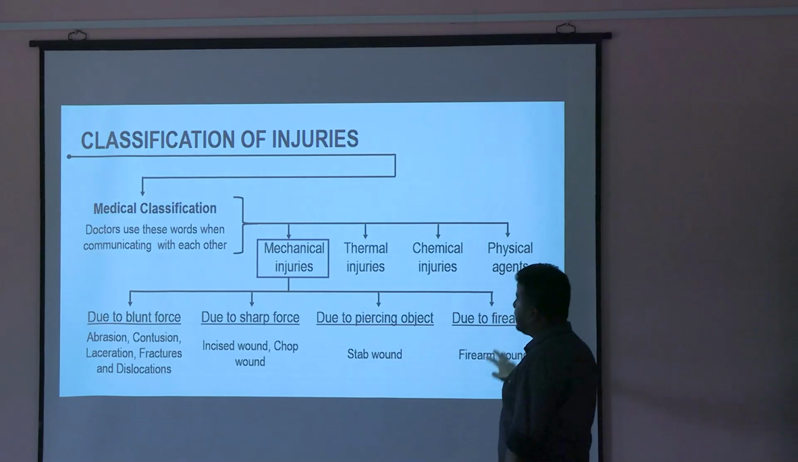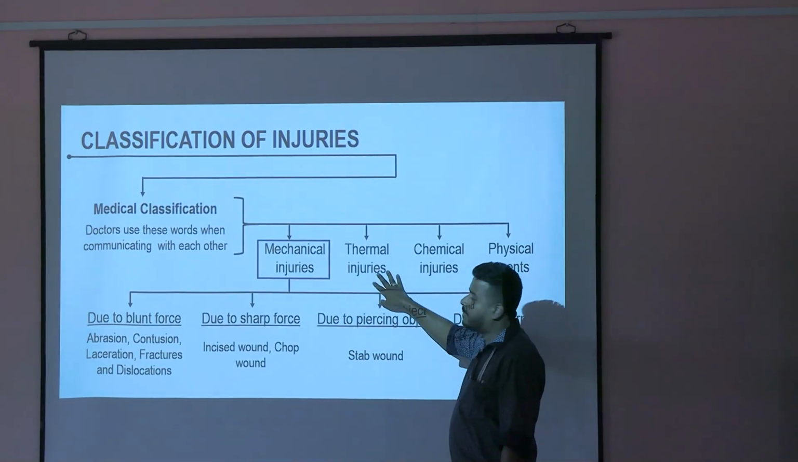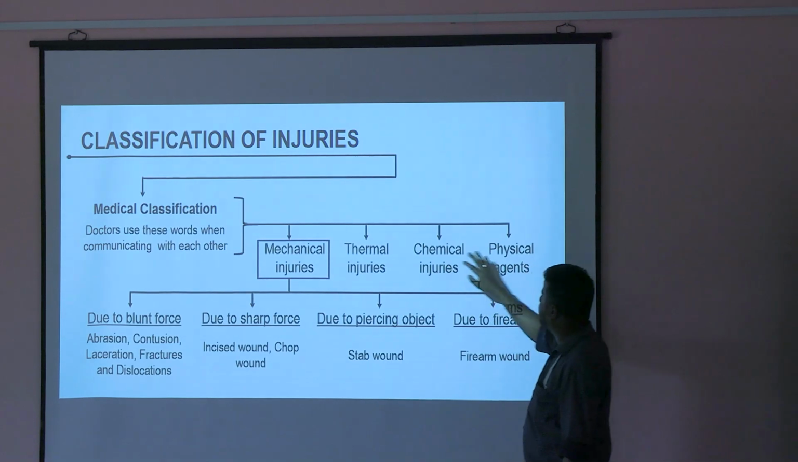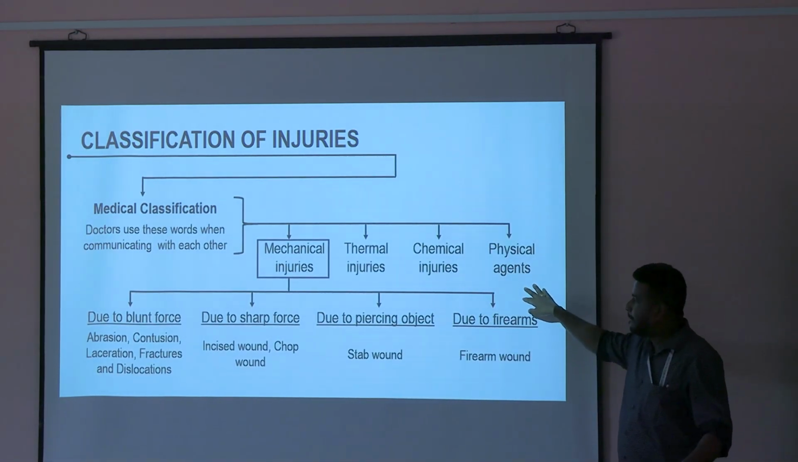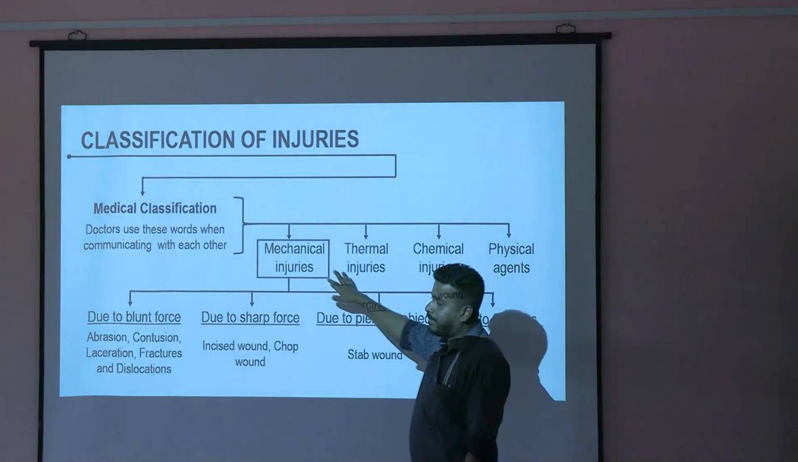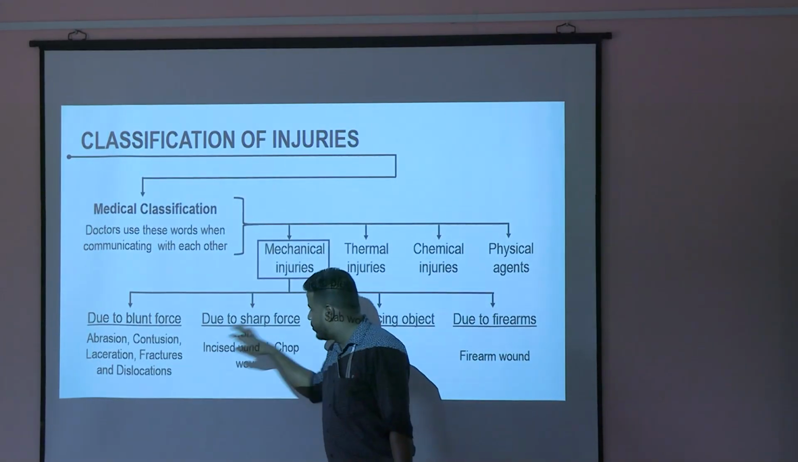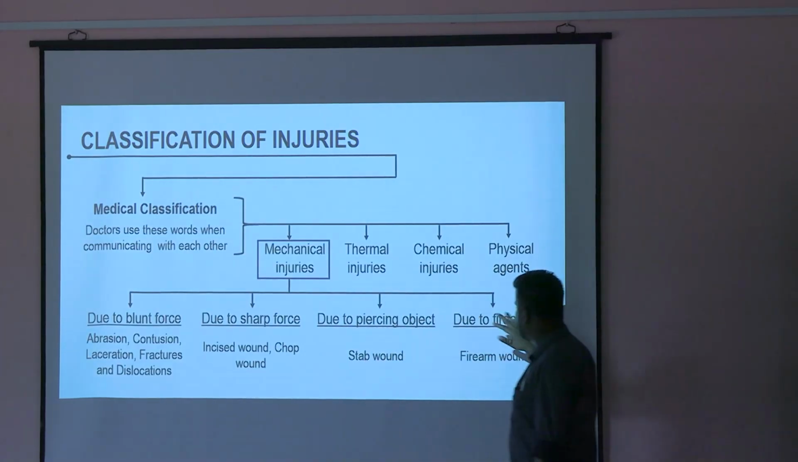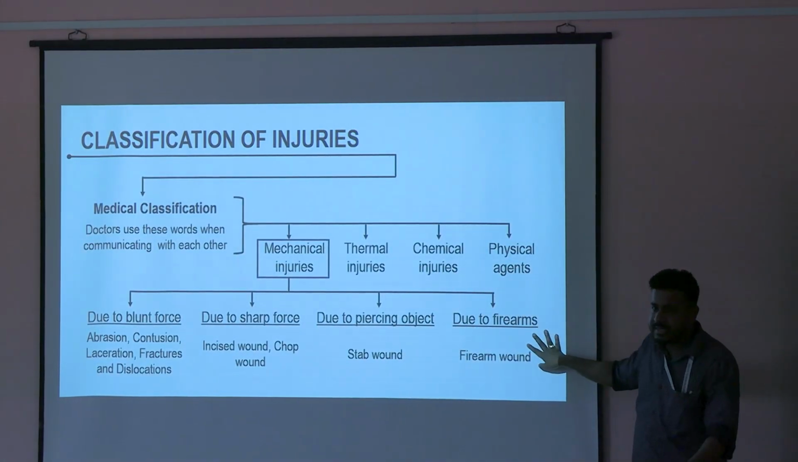Okay, mechanical injuries. Medical classification. Mechanical, you will have one chapter. Thermal, you will have one chapter. Chemical, you have a chapter. Physical agents injuries, you have one chapter. Right? Mechanical, you might get as a short note: classify mechanical injuries due to blunt force, due to sharp force, due to piercing object, due to firearm. You must remember this classification.